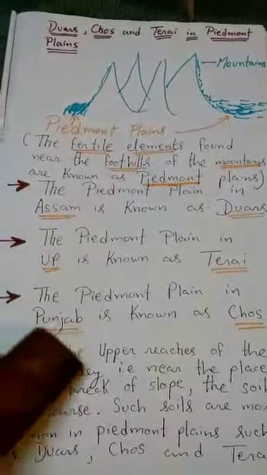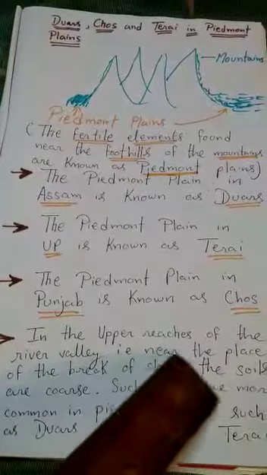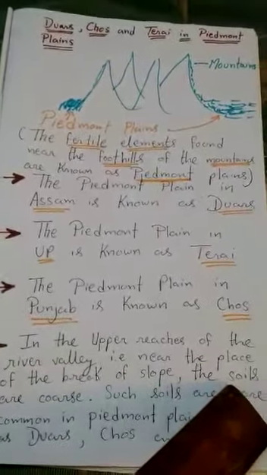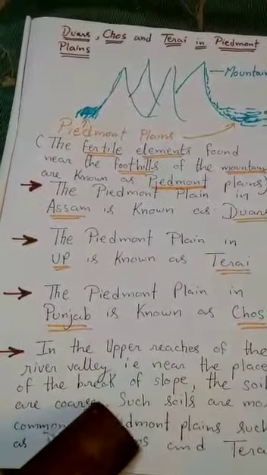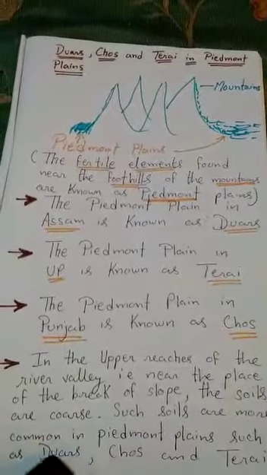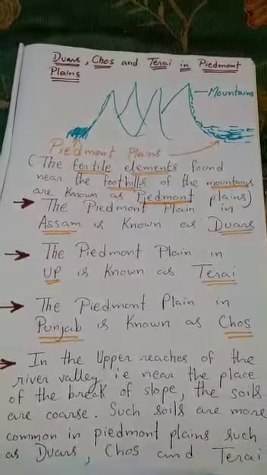Students, in the upper reaches of the river valley, that is near the place of the break of slope, the soils are coarse. Coarse means thick. Such soils are more common in Piedmont plains such as Dwars, Chos and Terai.